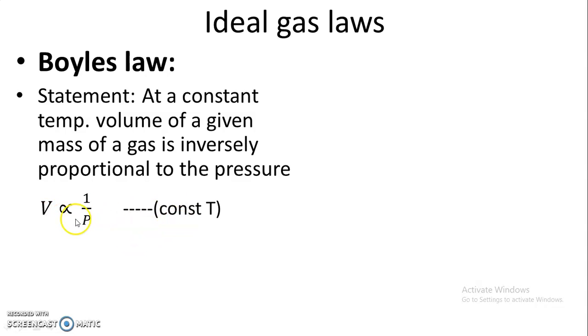Mathematically we can write, volume is inversely proportional to pressure at a constant temperature, because the statement of Boyle's law is that at a constant temperature, volume of a given mass of a gas is inversely proportional to pressure.